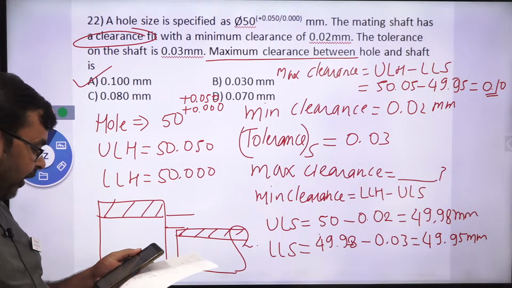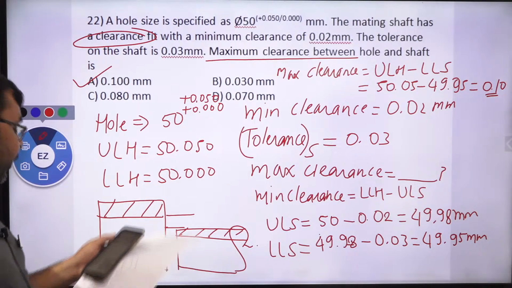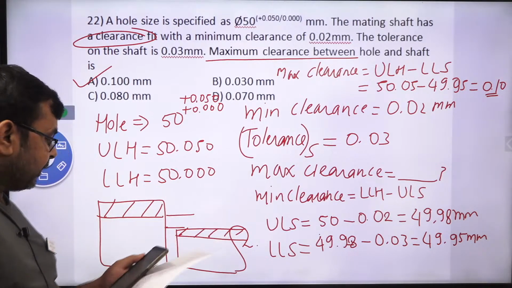Okay, very good. 0.1 is the right answer. Very good. If anybody has any doubt, then just ask me.